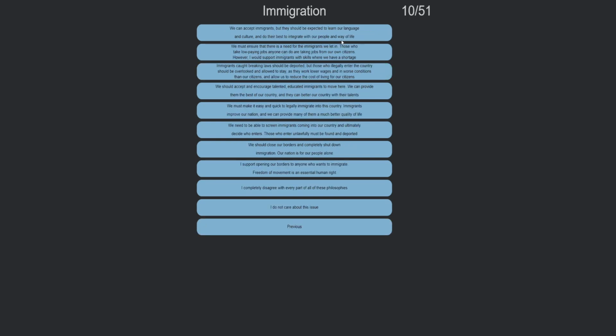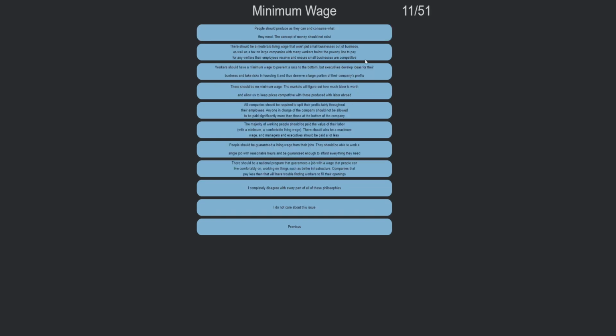Immigration. We can accept immigrants, but they should be expected to learn the language and culture and do their best to integrate with other people in their way of life. We must ensure that there is a need for immigrants to let in. Immigrants would cause breaking laws. We should accept and encourage talented, educated immigrants to move here. We can provide them the best in our country. We can accept immigrants, but they should be expected to learn our language and culture and do their best to integrate with our people and way of life.